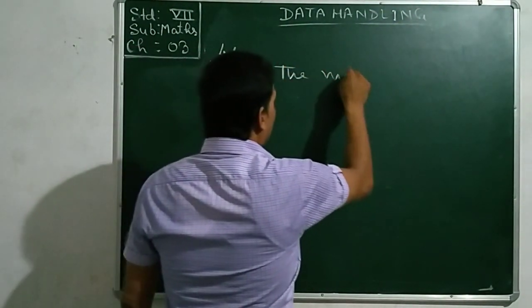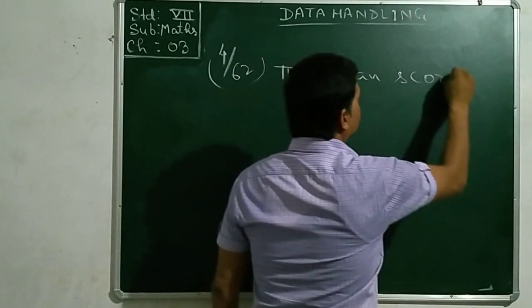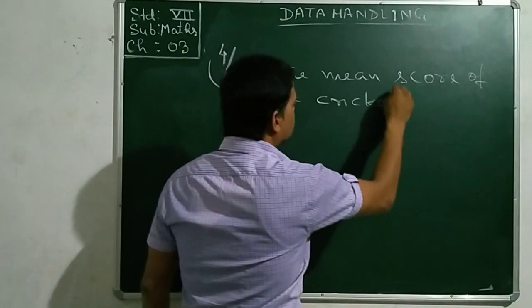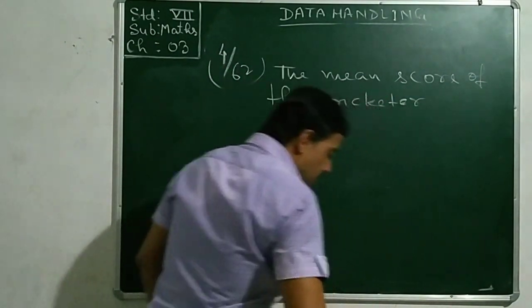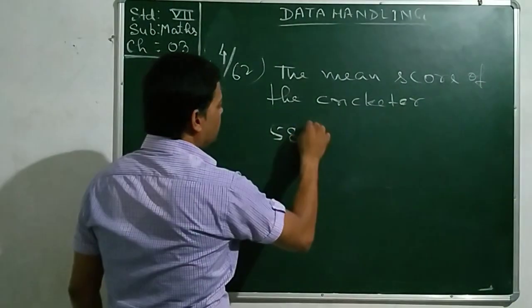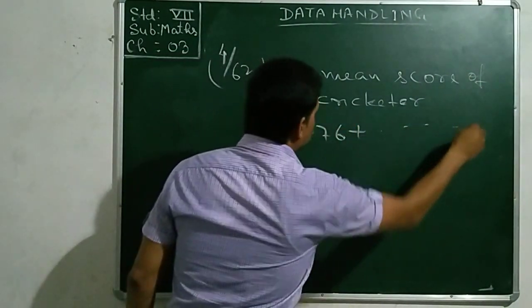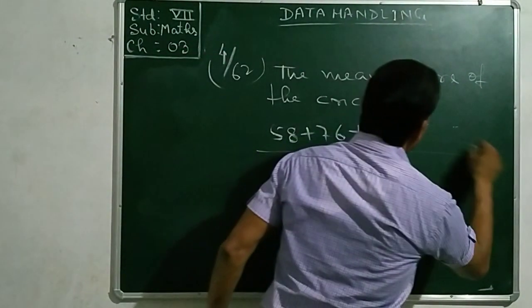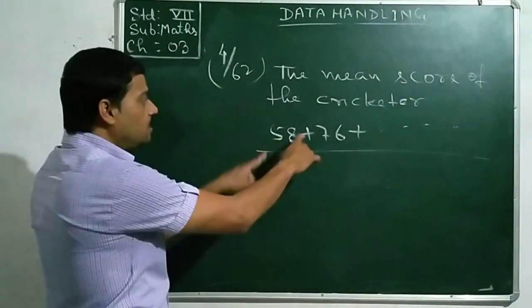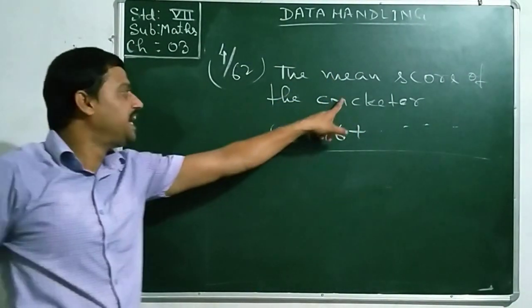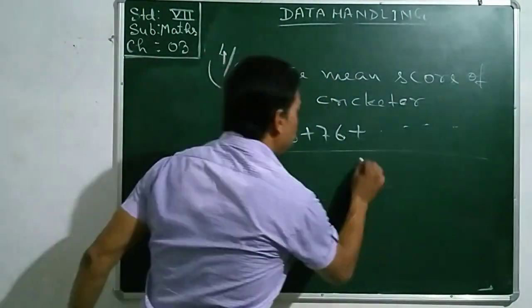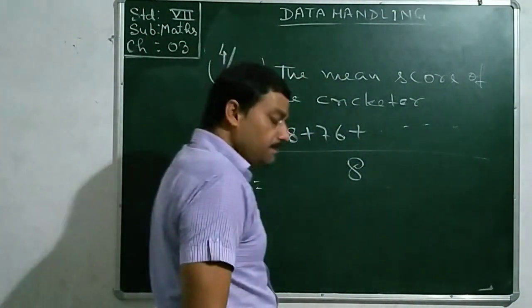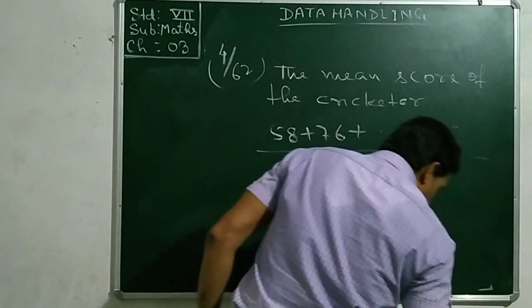The mean score of the cricketer, as the runs are given there, 58 plus 76 plus whatever the runs are given there, complete this, and there are 8 observations because the player played in 8 matches. You will divide it by 8. You will get the mean runs scored by the cricketer.